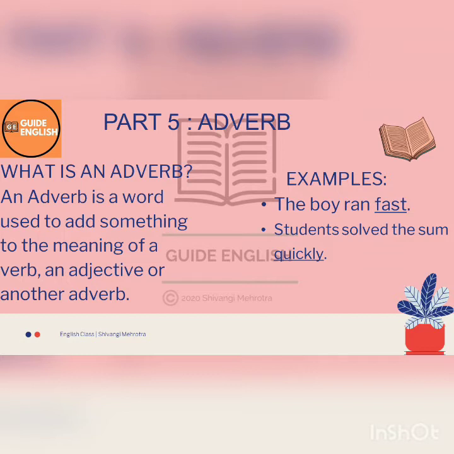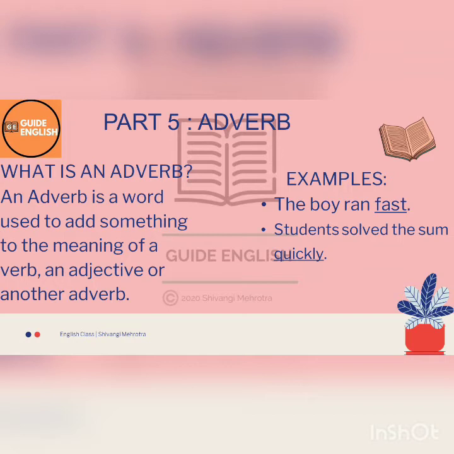That is, words which basically add something to the verb. They can add something to an adjective as well, or they can add something to another adverb also. So words which modify either a verb, adjective or another adverb are termed as an adverb. Let us study through examples. The first example says, the boy ran fast.